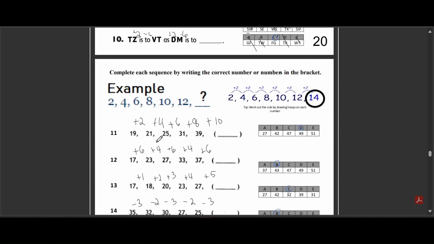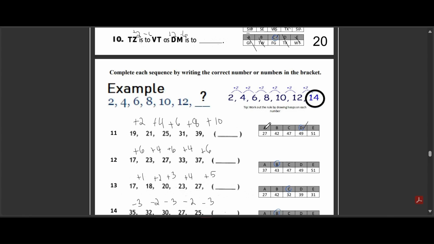Question 11. This time we have a number sequence. 19, 21, 25, 31, 39. What comes next? Our options are A, 27, B, 42, C, 47, D, 49, and E, 51. The correct answer is D, 49.